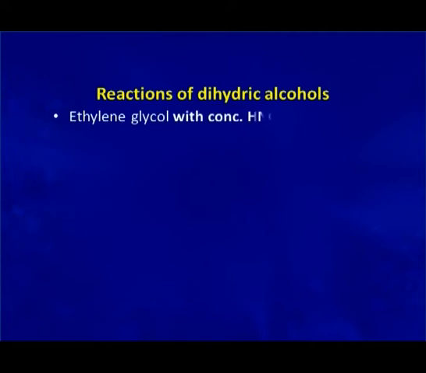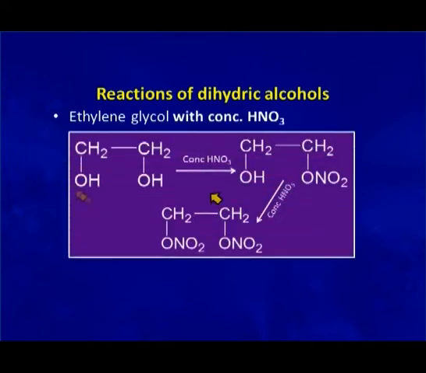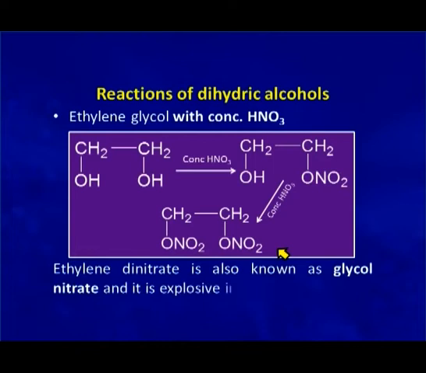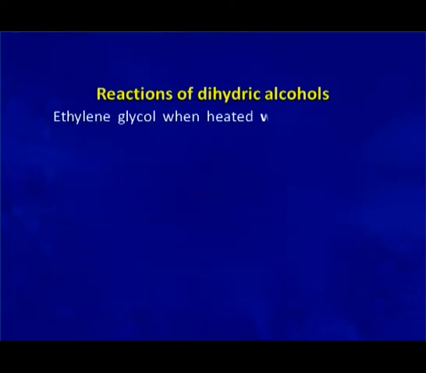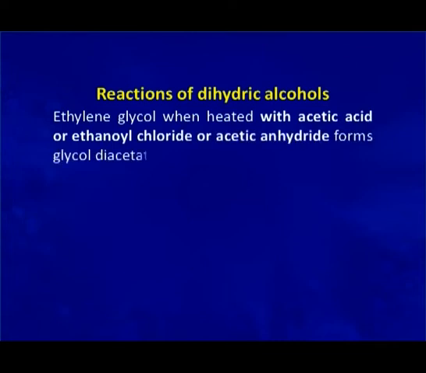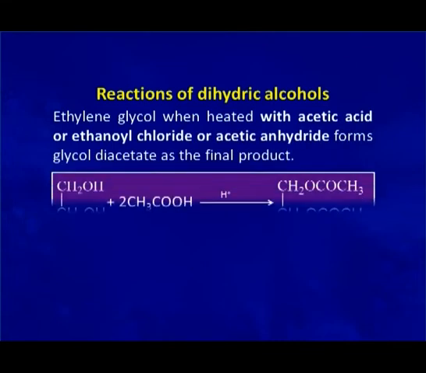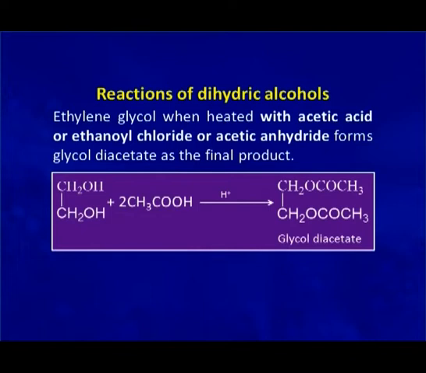Ethylene glycol, when treated with concentrated nitric acid, forms ethylene dinitrate. This ethylene dinitrate is also called glycol nitrate, and this glycol nitrate is used as an explosive. Ethylene glycol, when it reacts with acetic acid or ethanoyl chloride or acetic anhydride, forms glycol diacetate or ethylene diacetate.